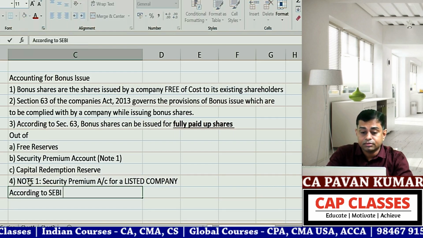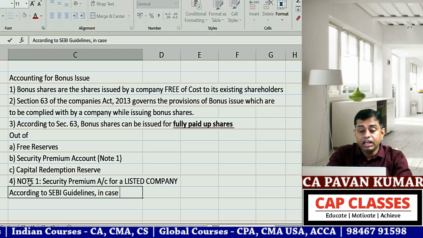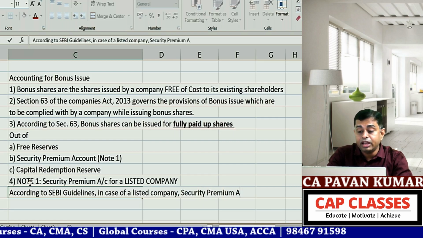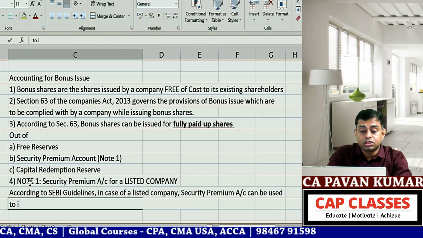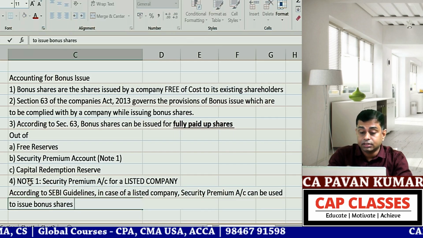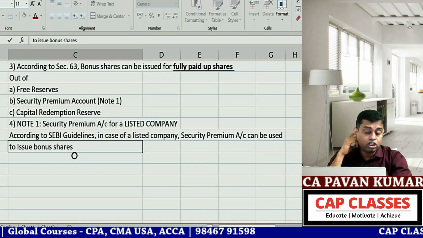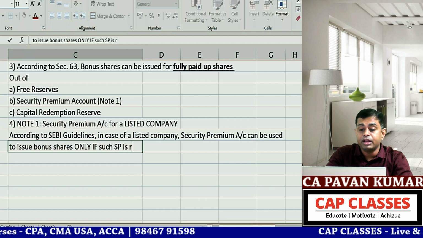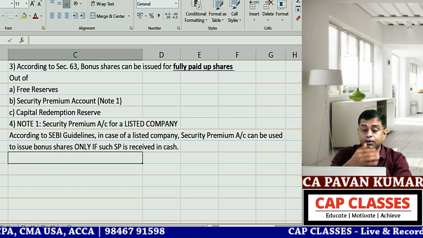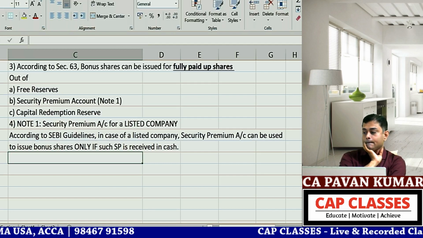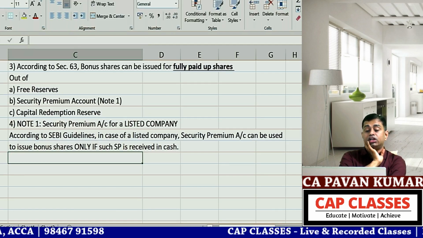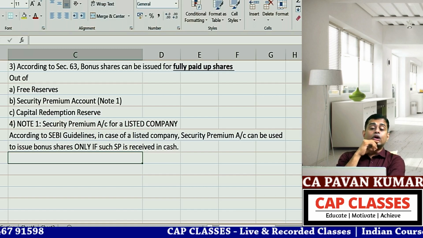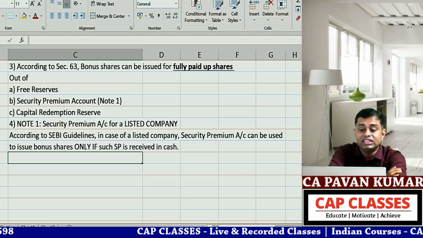According to SEBI guidelines, in case of a listed company, security premium account can be used to issue bonus shares only if such security premium is received in cash.